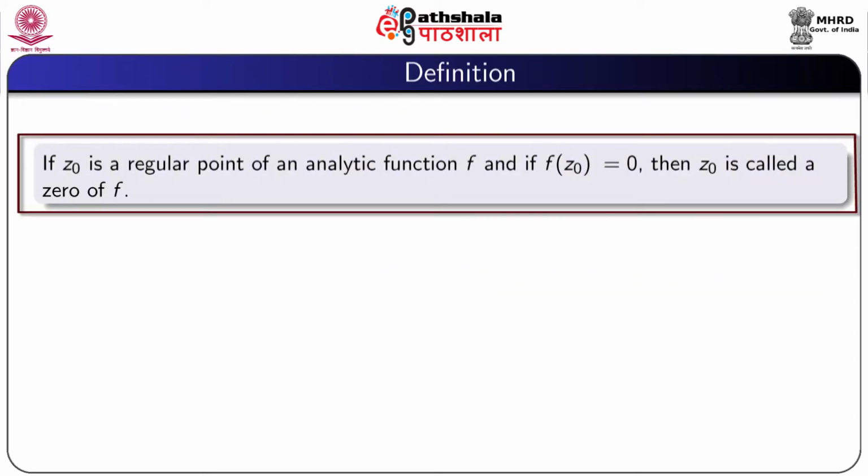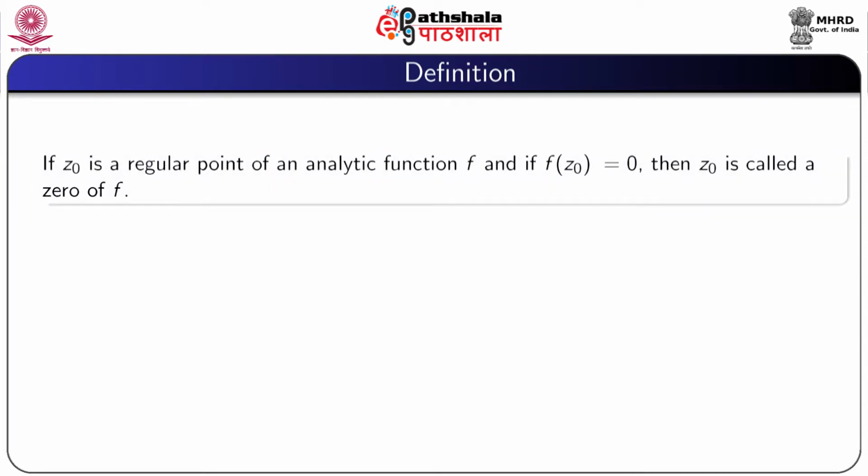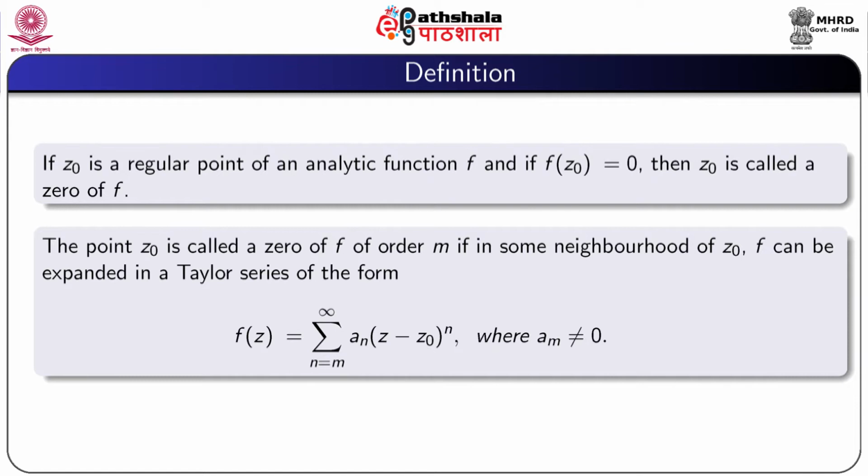If z0 is a regular point of an analytic function f, and if f(z0) equal to 0, then z0 is called a 0 of f. The point z0 is called a 0 of f of order m if in some neighborhood of z0, f can be expanded in a Taylor series of the form f(z) equal to summation n equal to m to infinity a_n (z minus z0) to the power n, where a_m is not 0.